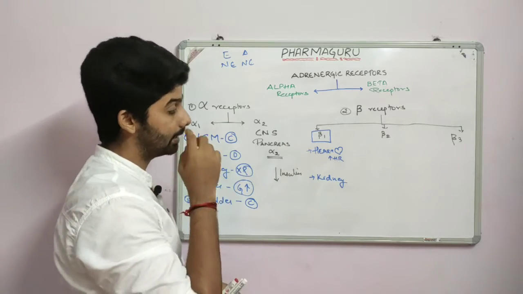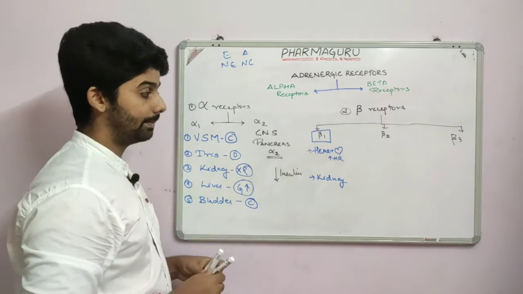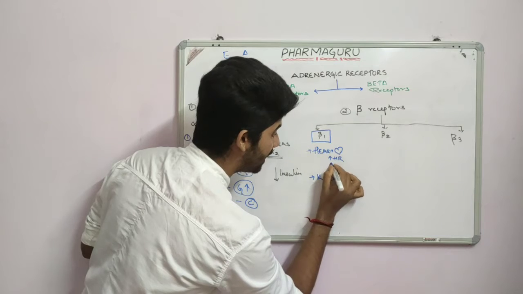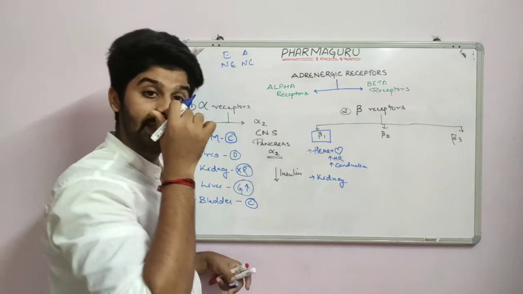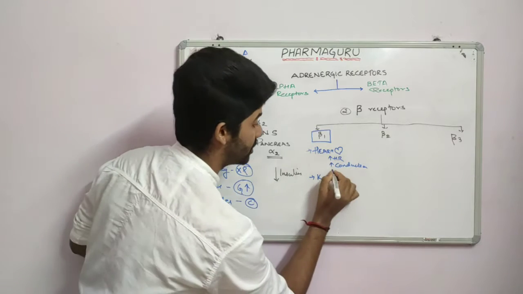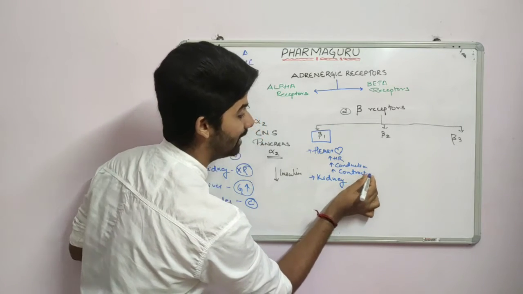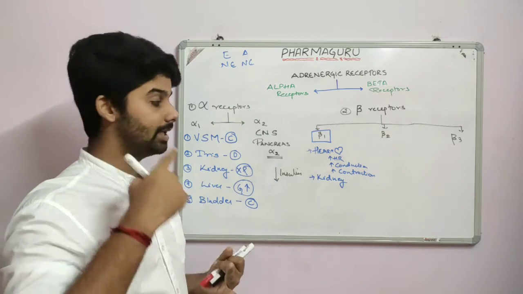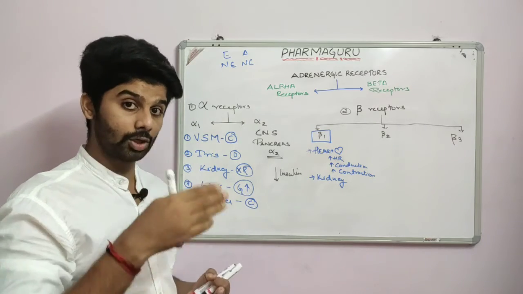So if adrenaline binds to the beta 1 receptor present in the heart, there will be increased heart rate, increased conduction across the heart, and increased contraction.